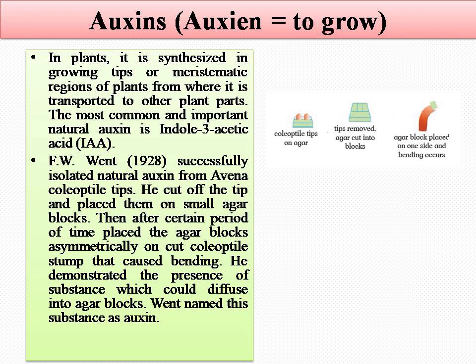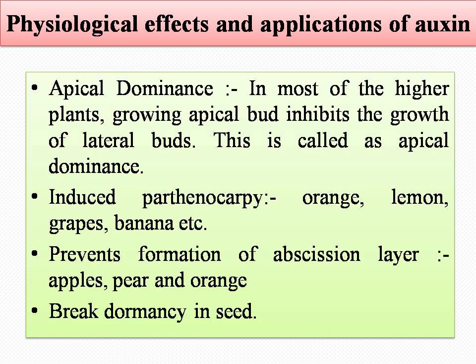Let us study the various practical applications or physiological effects and applications of auxin. First practical application or physiological effect of auxin is the apical dominance. It can support the apical dominance. What is apical dominance? In plants, mostly the apical bud inhibits the growth of the lateral bud. That phenomenon is called apical dominance, and auxin can support the apical dominance.